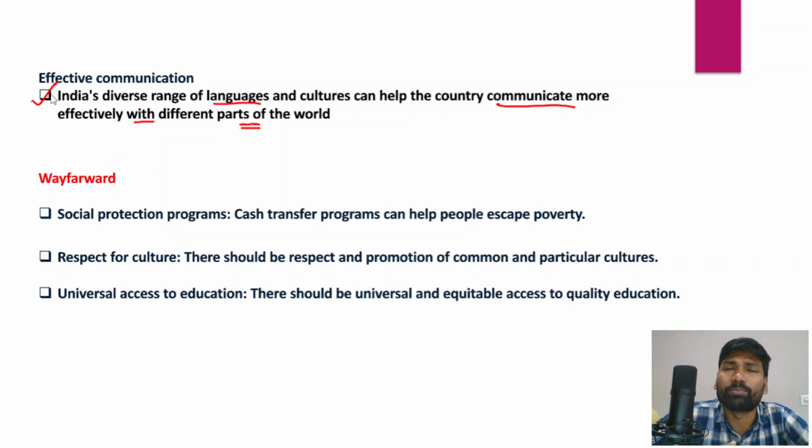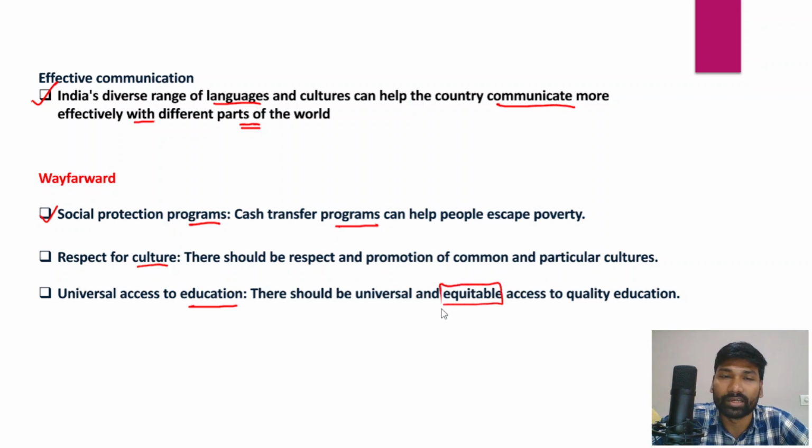So ultimately, you could write a way forward in the conclusion. There should be certain social protection programs such as the direct benefit transfer program, so that would help people escape poverty. And respect for culture, brotherhood, and harmony is very, very important. A sense of toleration has to be promoted. Respecting all cultures is very, very important. And universal access to education is also very important, along with other social welfare benefits such as healthcare, employment opportunities, and skill development. That is very important to achieve equitable and inclusive growth and development in India. So that's how you could write a way forward for this particular question.